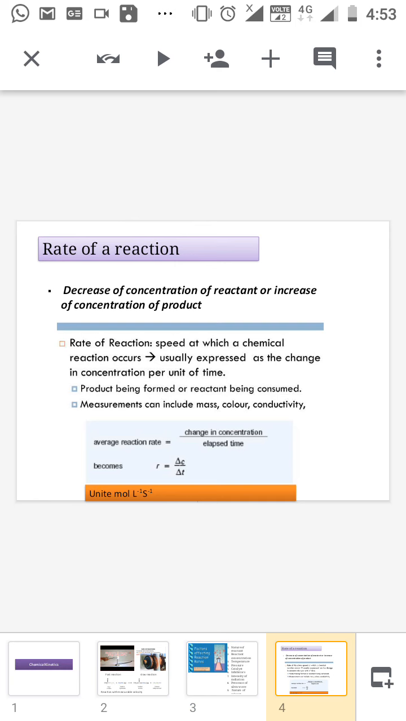Next topic, the rate of a reaction, is very important. Rate of a reaction means the speed of a chemical reaction. Usually the rate of a reaction is monitored by measuring the concentration of either the reactant or the product. So as the reaction proceeds, the concentration of the reactant decreases or the concentration of the product increases. Usually the rate of a reaction is expressed by change in concentration per unit time.